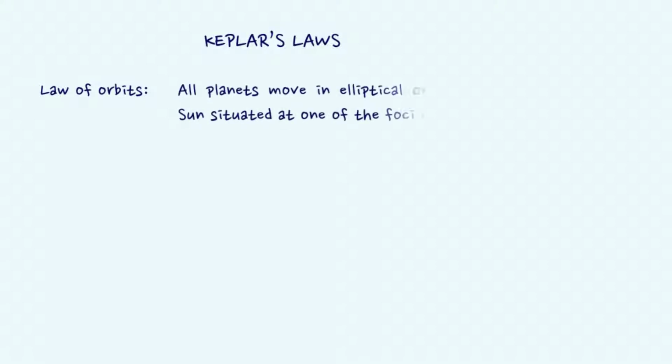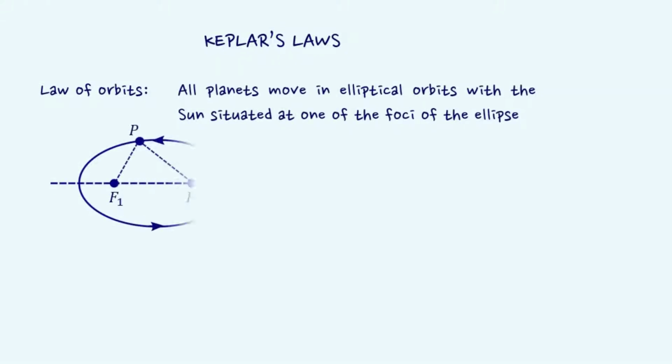Based on the accumulated data of Tycho Brahe, Johannes Kepler proposed three laws related to planetary motion. The first law is the law of orbits. According to this law, every planet moves around the Sun in an elliptical path, keeping the Sun at one of its foci. The second law is the law of areas.